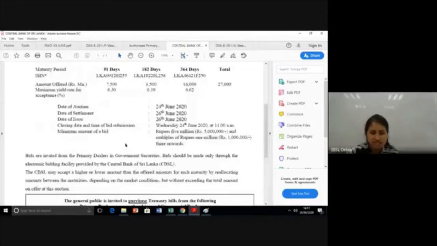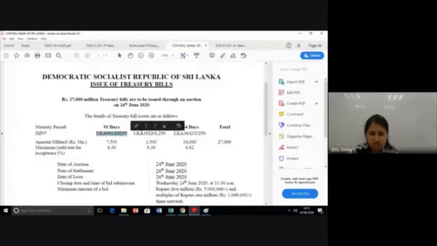So these were the identification codes issued. There's a certain way of reading it. Now, this is for your practical knowledge I'm sharing. The first two always show the country. So here it's Sri Lanka, LK refers to Lanka. So this security is issued in Sri Lanka. That's what it says, LK.